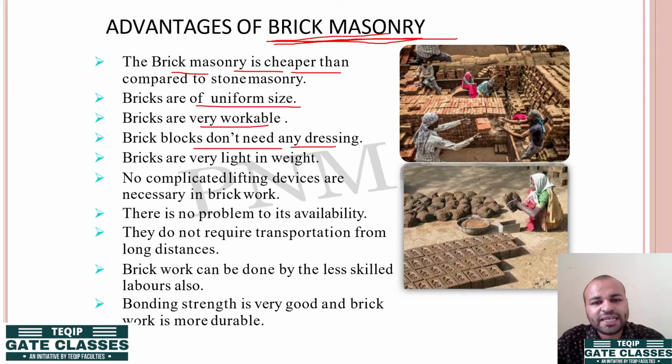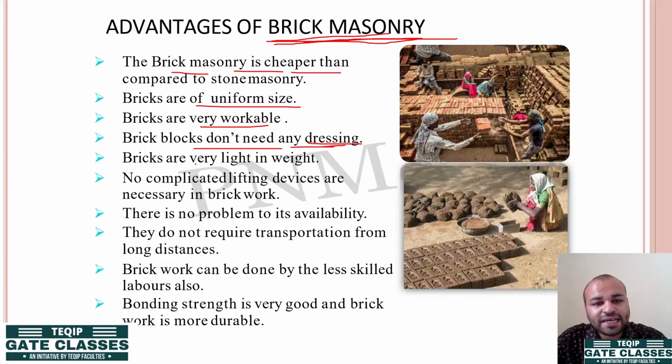They don't need any dressing. ड्रेसिंग से क्या समझते हैं? जैसे अपन अगर स्टोन से काम करते हैं, स्टोन की मशीनरी यूज करते हैं, so we need to cut the sharp edges, we need to make it of a uniform size, that stone. तो उसकी ड्रेसिंग करनी पड़ती है, मतलब उसको एक यूनिफॉर्म शेप में लाना पड़ता है so that we can use it as a machinery material. Now that needs another labor to do its dressing, so उसमें और खर्चा आता है.